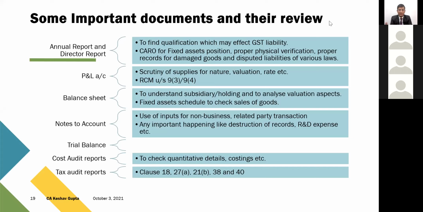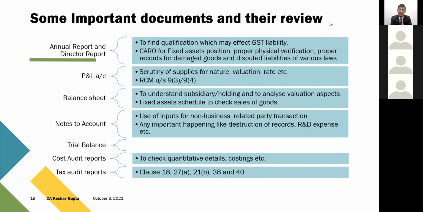Then the trial balance. I have not mentioned anything about the trial balance because I'm sure we must be aware of it. It's a detailed record, and they ask for the trial balance every time. Whenever you are submitting the records for audit, they will ask you for the trial balance, because in the P&L many of the expenses are already grouped in one head. They're not properly named, so they ask for a trial balance. If you give them a detailed trial balance, they will surely check all the ledgers.